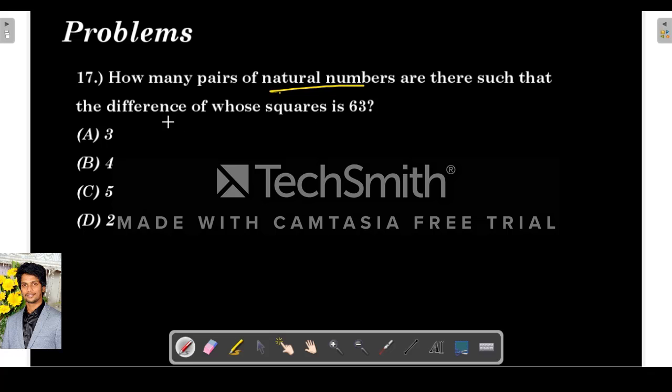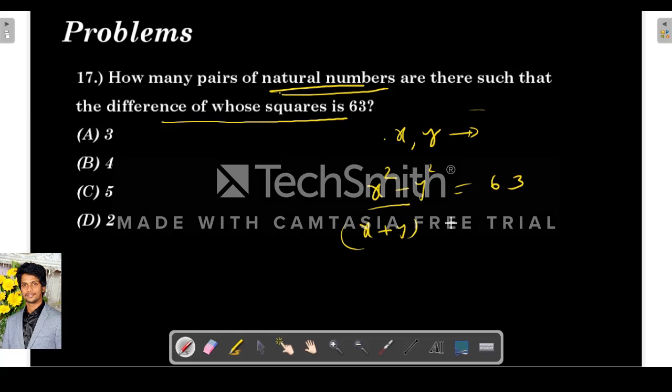So here, how many natural numbers are there such that the difference of their squares is 63? They are asking how many pairs. A pair means x and y, both natural numbers, and the difference of squares is 63. So let's take x square minus y square. They are telling it is 63, right? So x square minus y square we can write as x plus y into x minus y. Everyone knows this.